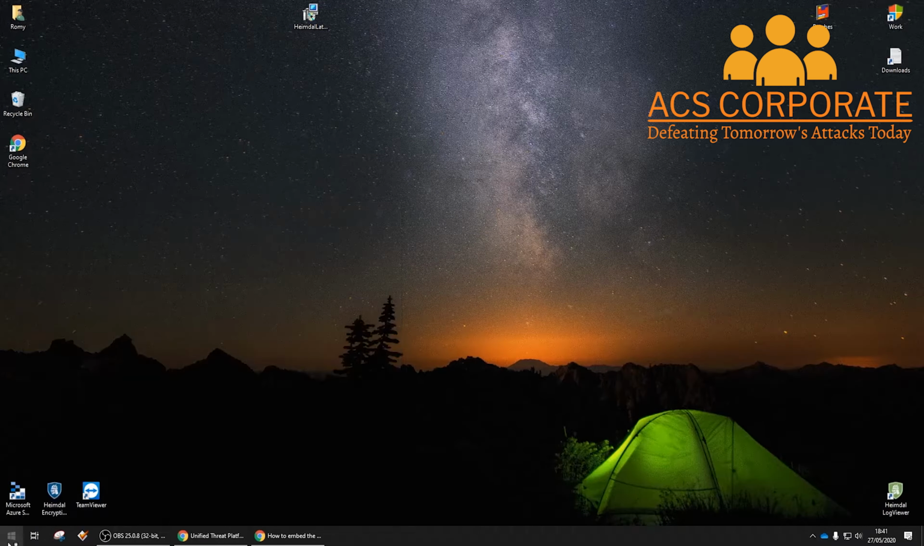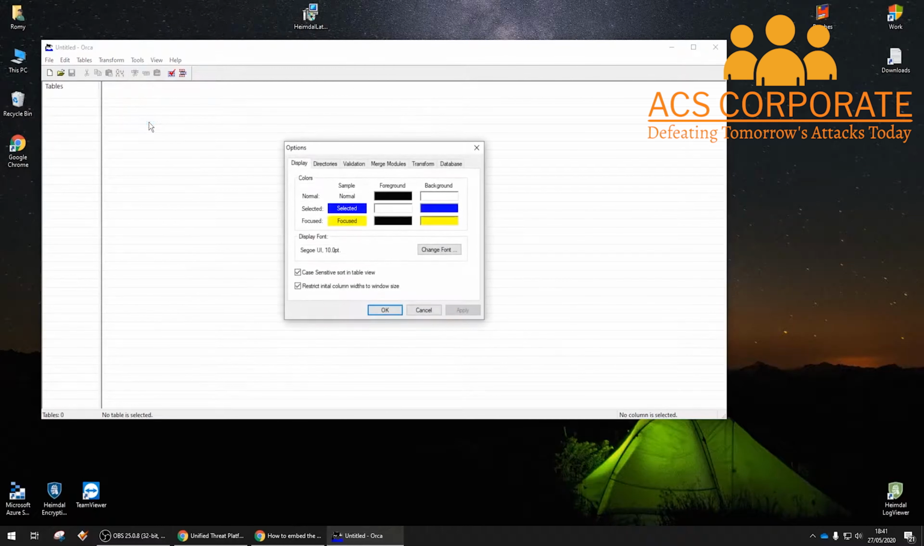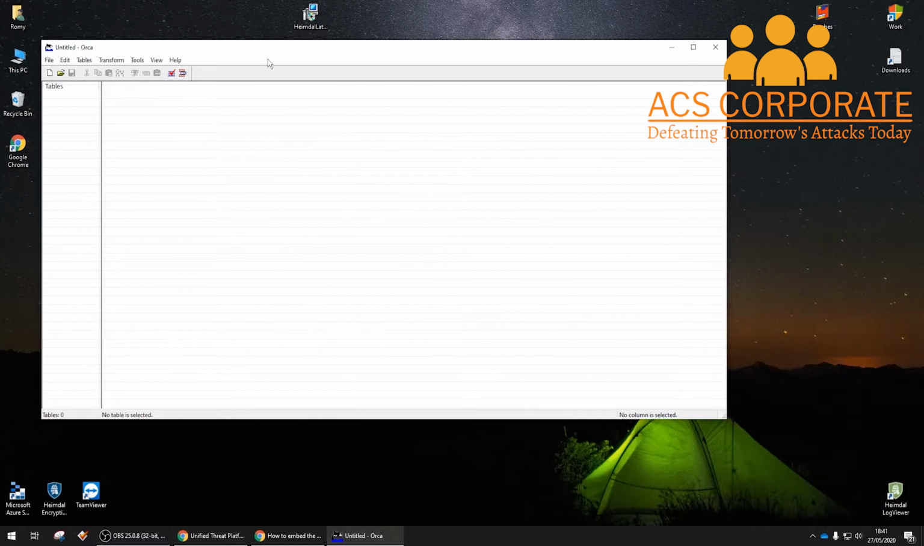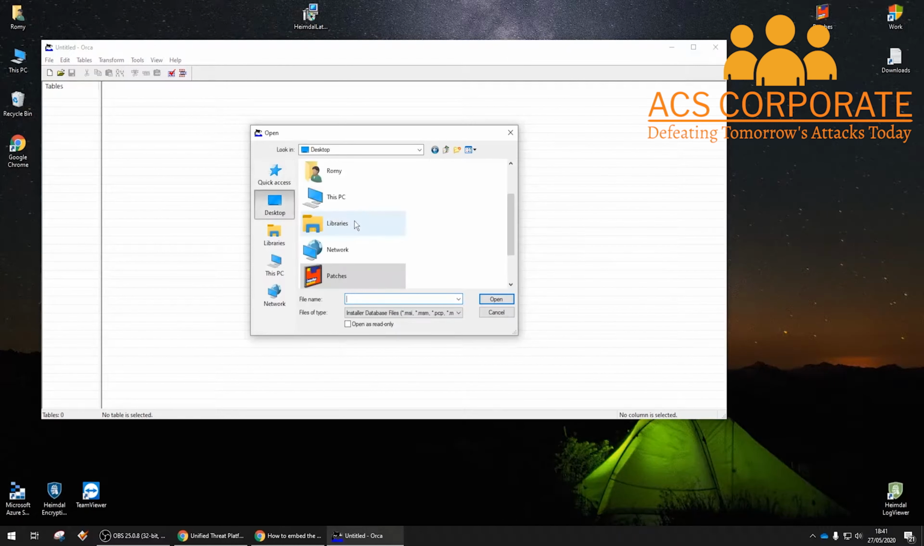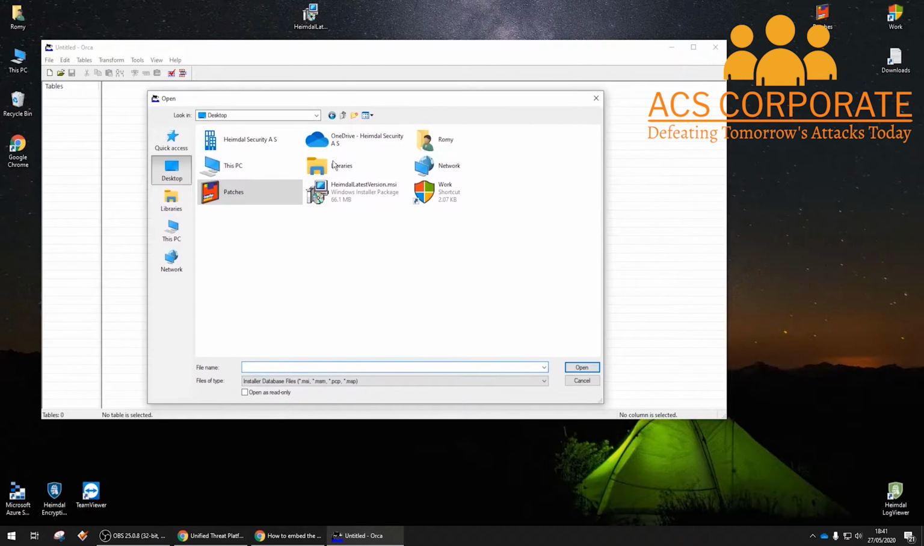Next, I'll open the Orca editor. Go in the options area and check for these two options to be ticked. Now I can apply and press OK. Next step is to load the MSI installer that I just downloaded from the Heimdal dashboard.